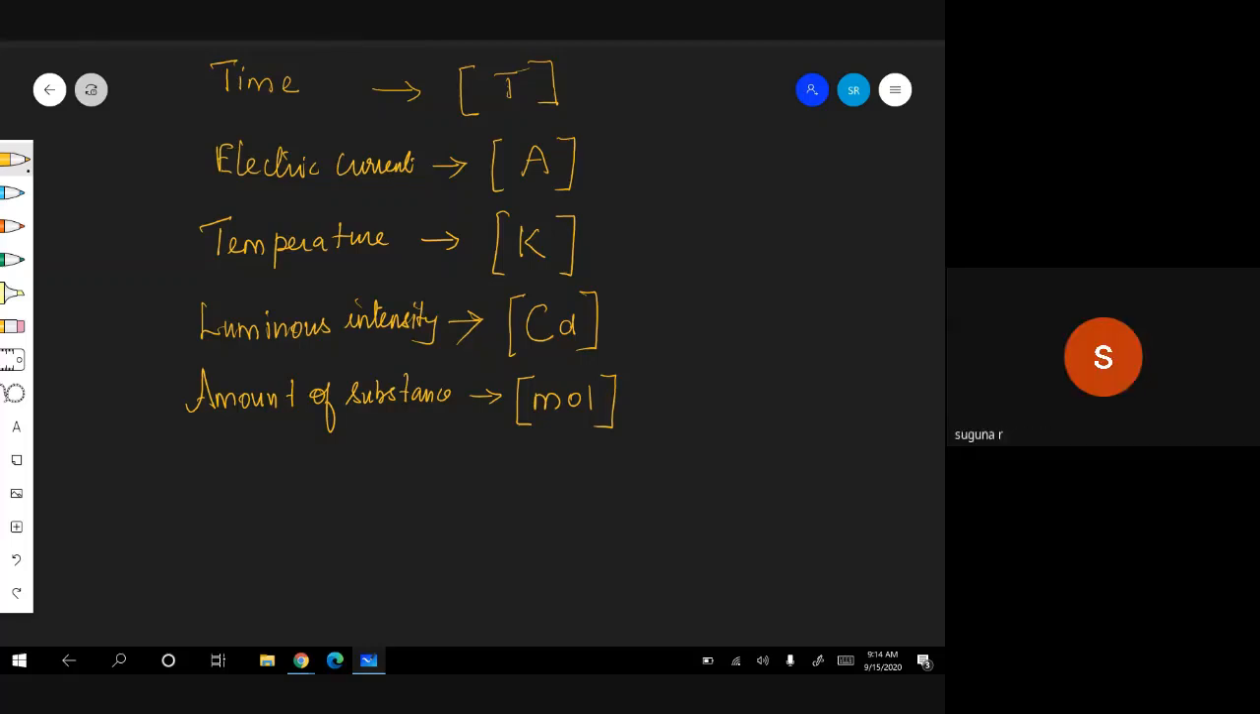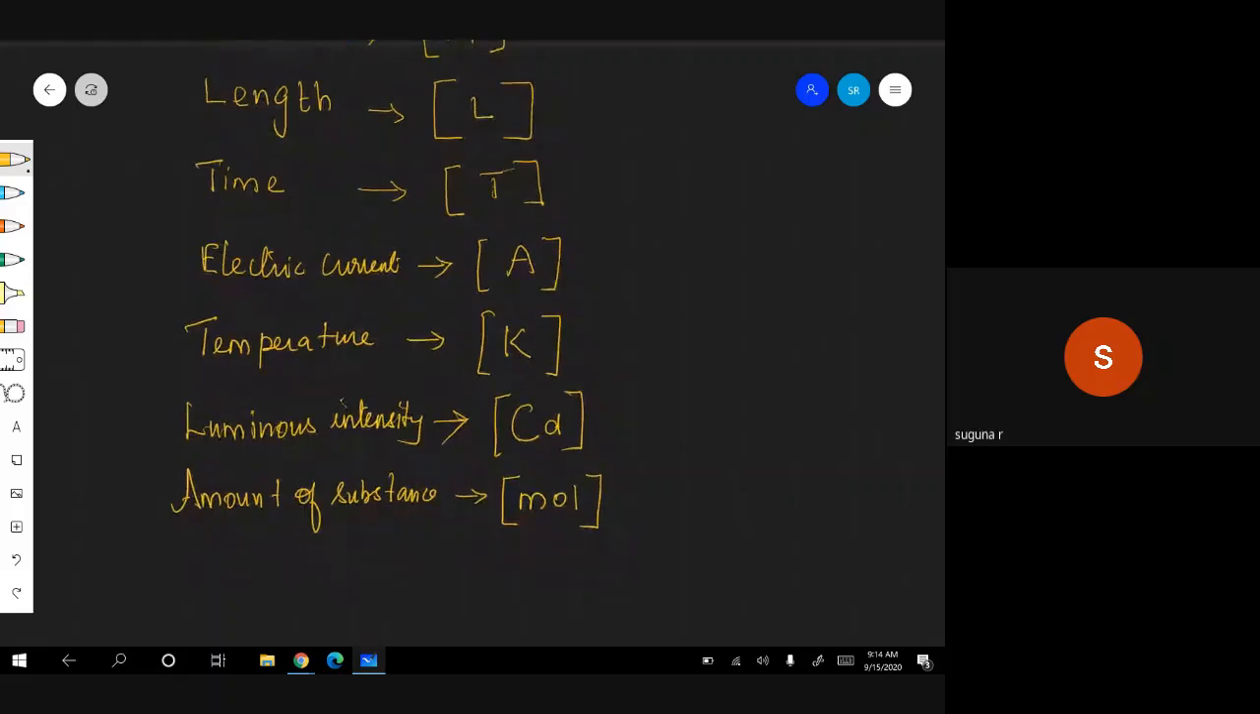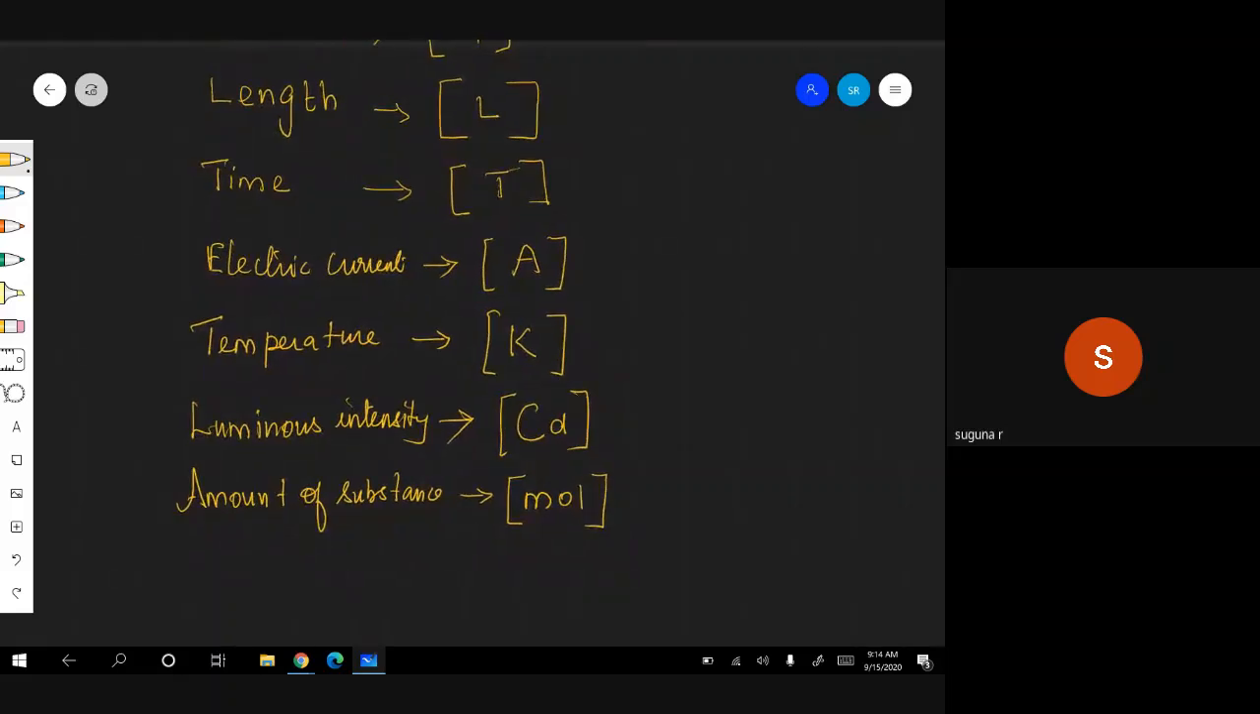Ma'am, can you please repeat the definition again? Yes, these are all the fundamental physical quantities, which are called the 7 dimensions of the physical world. Now I want to give the dimension, the same way, for any derived physical quantity.